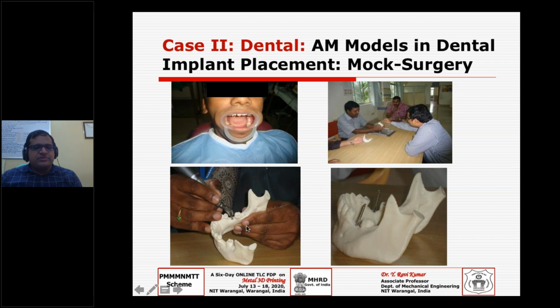Why? Because it is derived from the patient. So what could be the orientation and size of the molar and the implant where it is going to be fitted, and we can do all that pilot drilling, actual drilling, all that stuff on this.